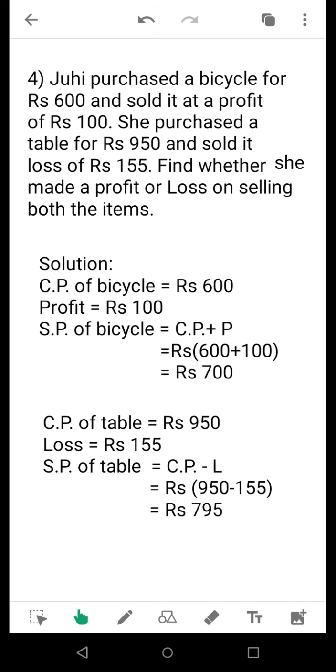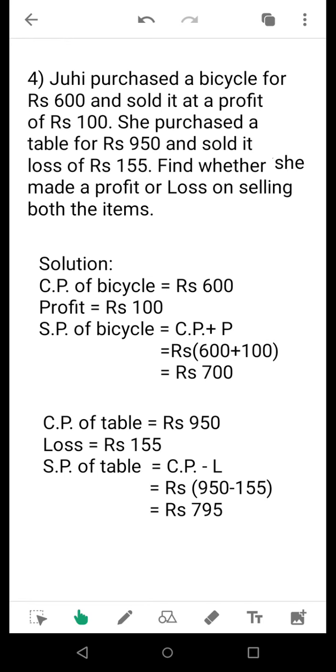So first of all, I'll begin my solution. CP of the bicycle is rupees 600, profit is equal to rupees 100, SP of the bicycle is equal to CP plus profit, which gives you rupees 600 plus 100, that is rupees 700. So SP of the bicycle is finally rupees 700. Now CP of the table is 950, loss made is rupees 155 on selling. So SP of the table gives you CP minus loss, that is from 950 you subtract 155, you will get